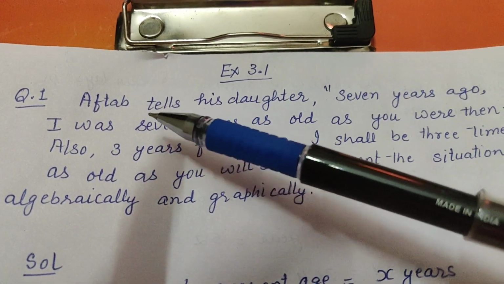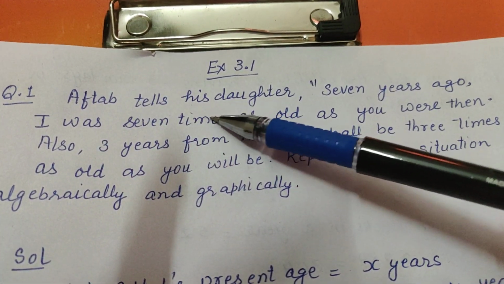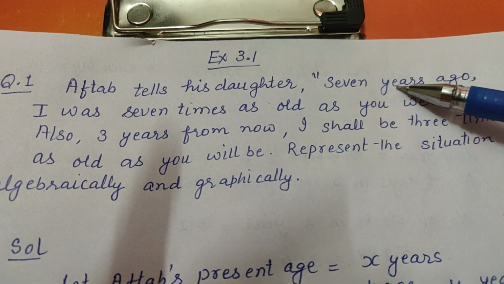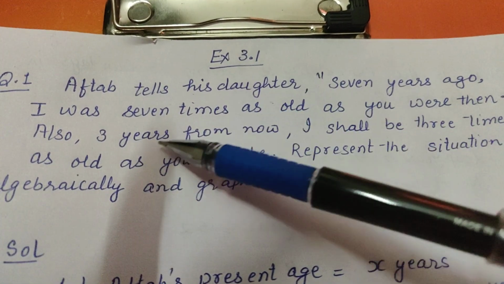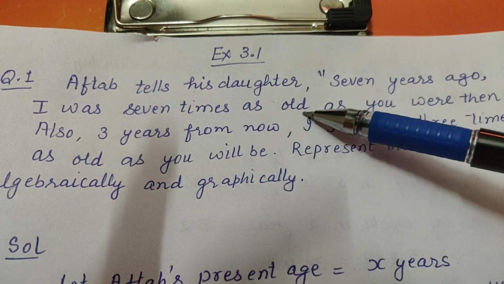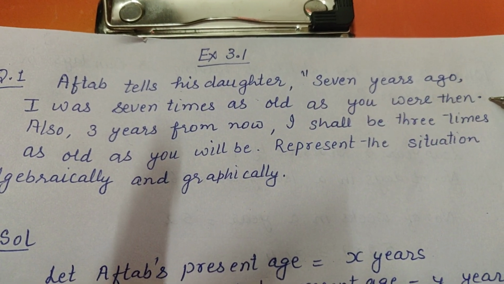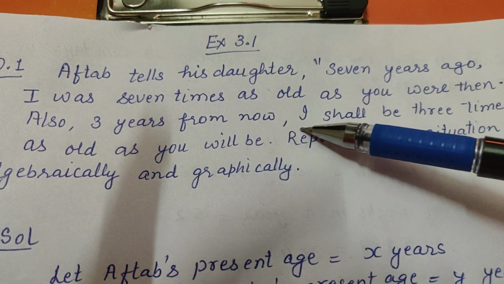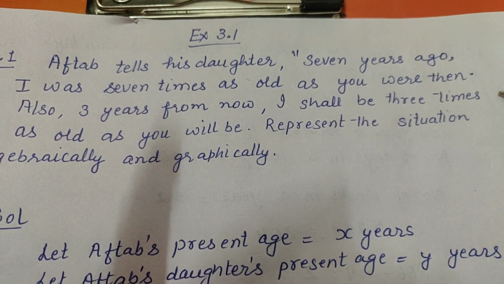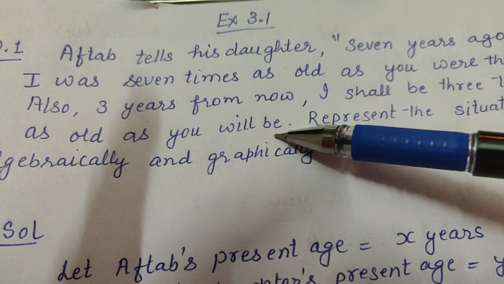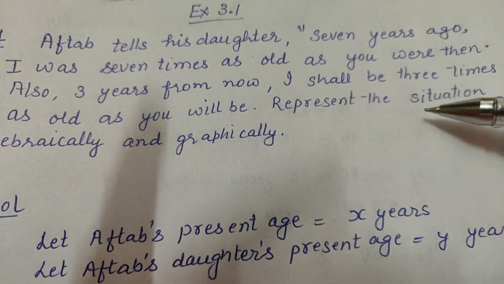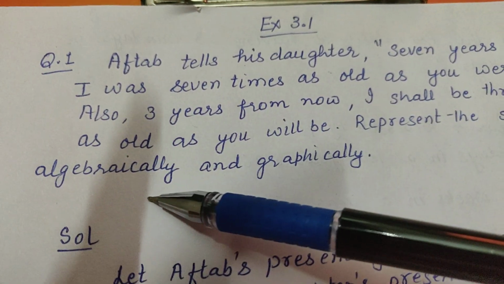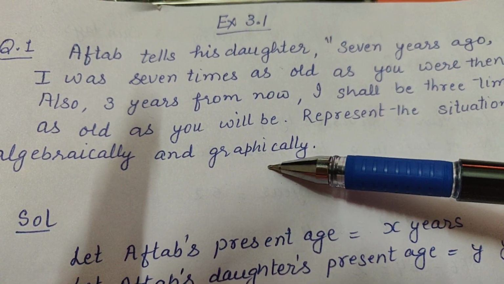Aftab tells his daughter, 7 years ago, I was 7 times as old as you were then. Also, 3 years from now, I shall be 3 times as old as you will be. Represent the situation algebraically and graphically.